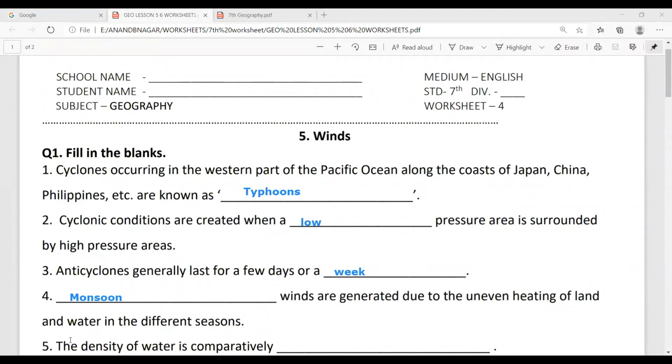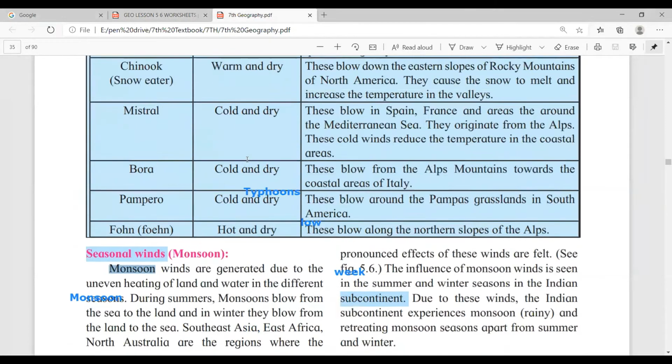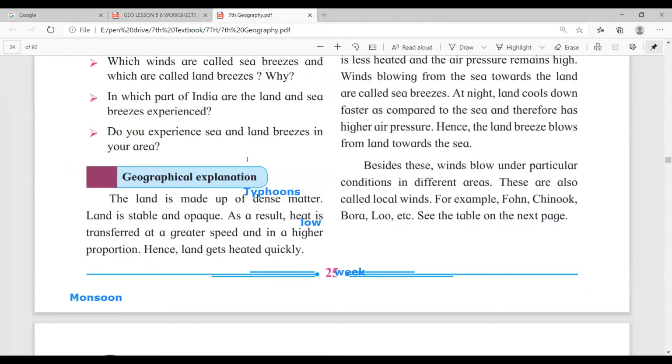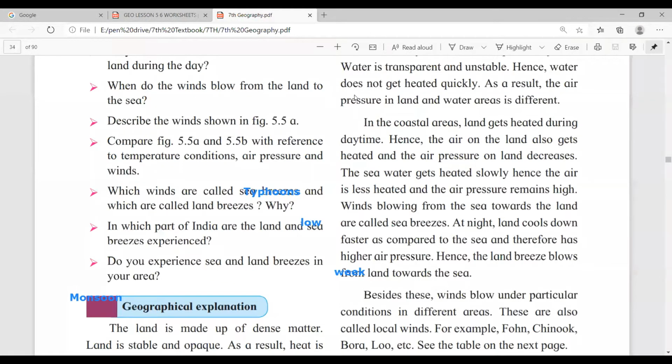Next is fifth. The density of water is comparatively dash. Okay, it is already given in science. Science is already completed. Okay, it has come again in geography. So it is given on page number 25. So now go to page number 25. See, this is page 26, so now we will go to page 25. Now see here, it is given.